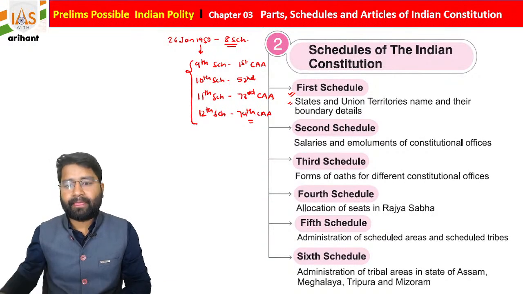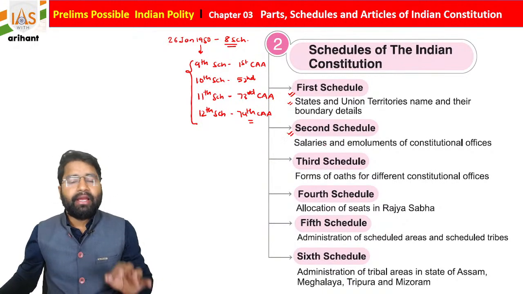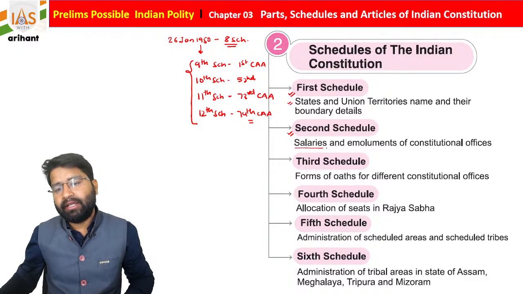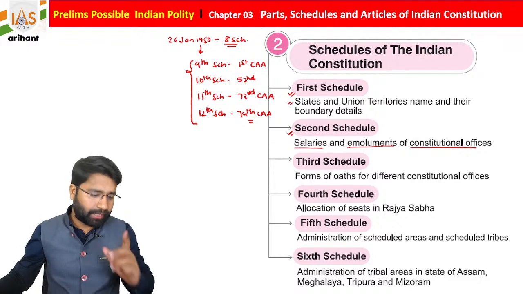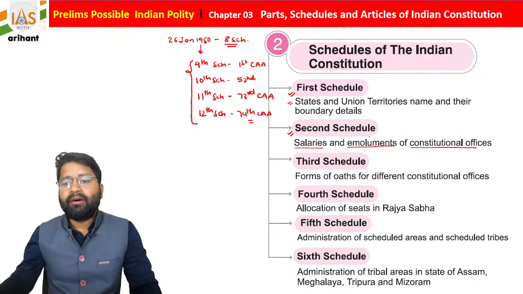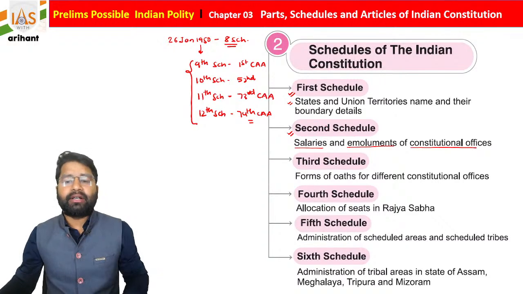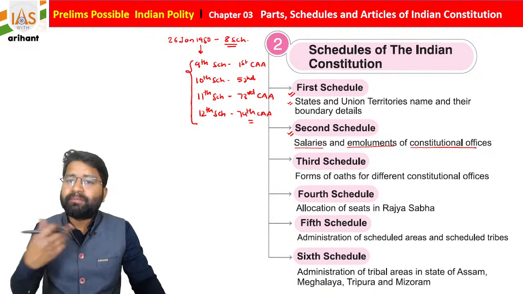If we talk about the second schedule of the Indian Constitution, it contains salaries and emoluments of constitutional offices. But one very important point you need to understand is which posts are included under the second schedule, students.